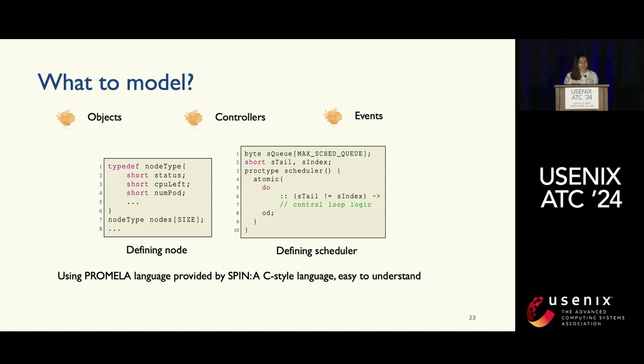This code shows an example of how we define nodes and schedulers using the Promela language provided by Spin. Here you can see for the node, we define what the attributes are and then define them as an array. And here on the scheduler, you can see we define some queues, and in the proctype, the main logic is put into a while loop. So it's kind of like a control loop running forever.